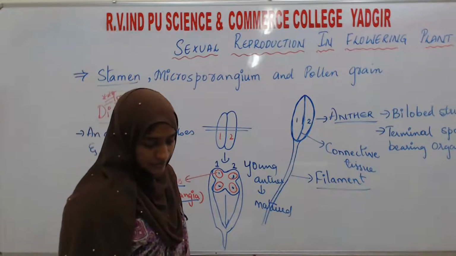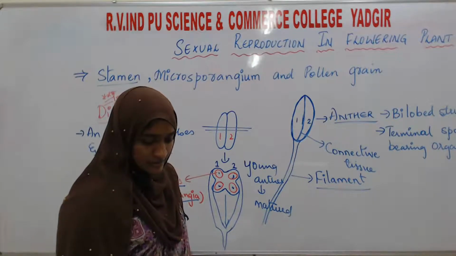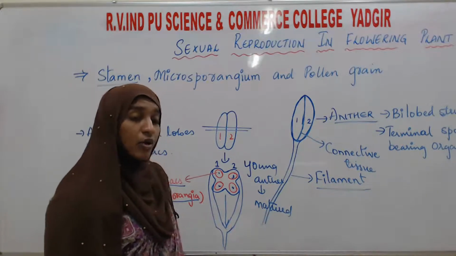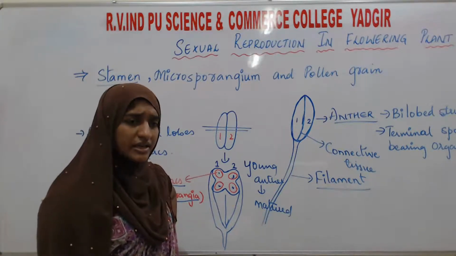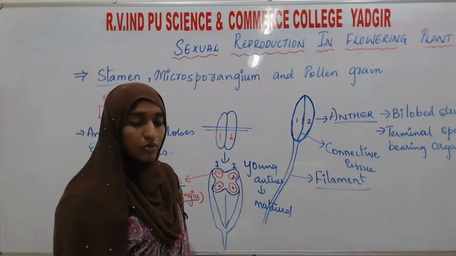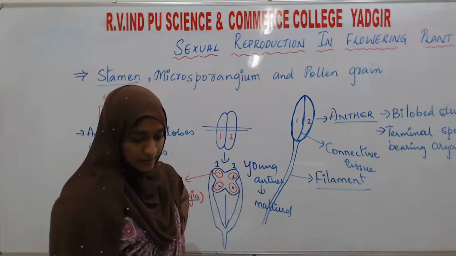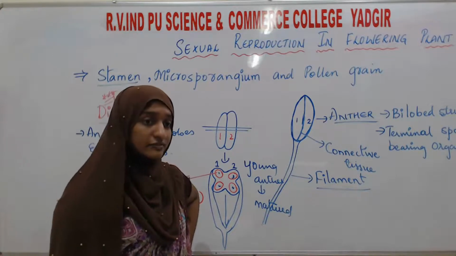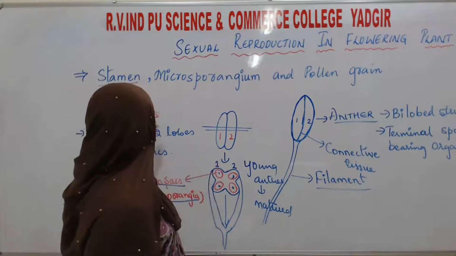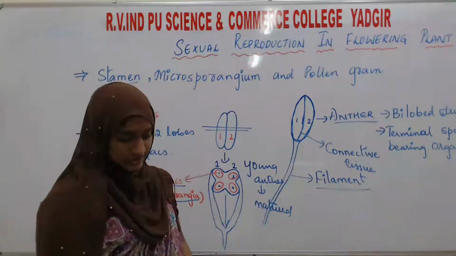Then in rare cases where only 1 microsporangium, only 1 pollen sac, is present per anther, it is known as the monosporangiate anther. Questions like these they will ask for one mark, not for theory. For theory, they will only ask what you mean by dithecous.